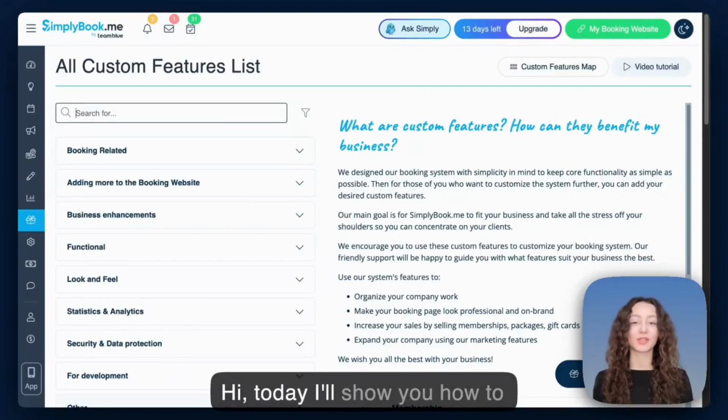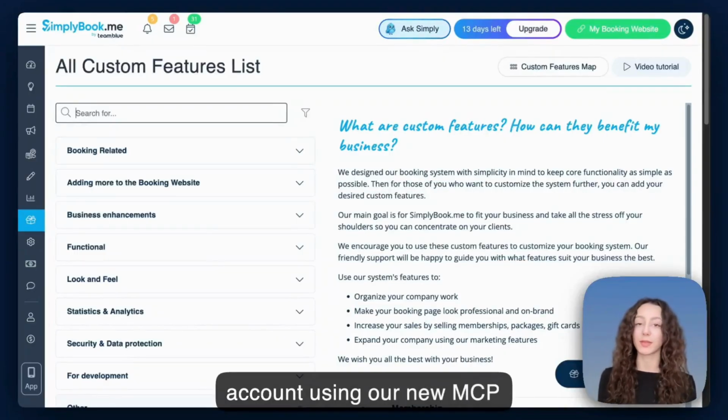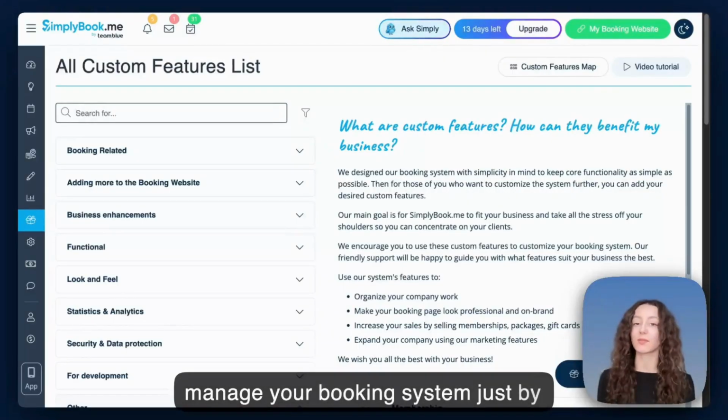Hi, today I'll show you how to connect Claude to your SimplyBook.me account using our new MCP connector feature. Once it's connected, you can manage your booking system just by chatting.